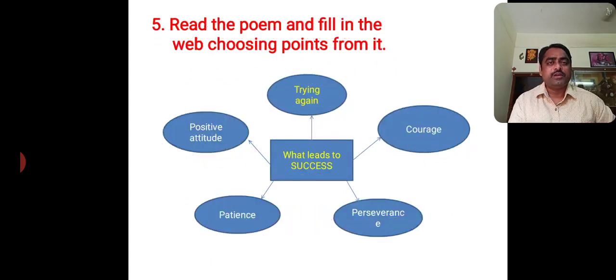activity. Now the fifth question is, read the poem and fill in the web, choosing points from it. A web diagram is given here. A question is asked, what leads to success? Means which qualities are important to achieve success. If you want to get success, if you want to lead to success, then you need some qualities. Which are those qualities? First one is given, trying again. The quality that we get from this poem, that is trying again, to try again and again.